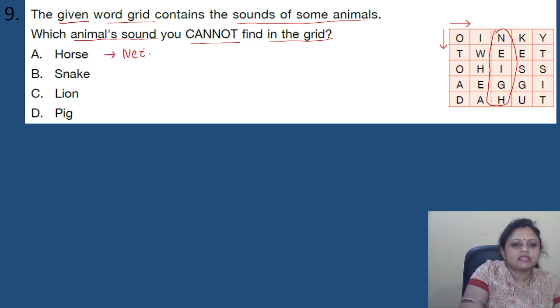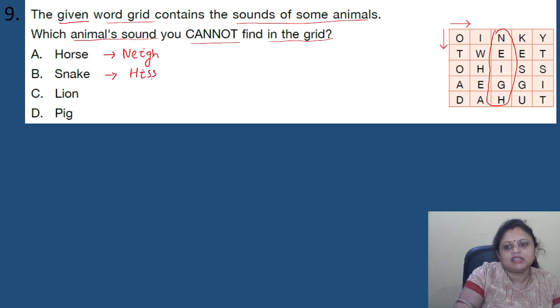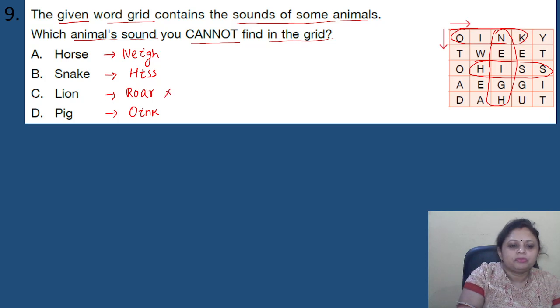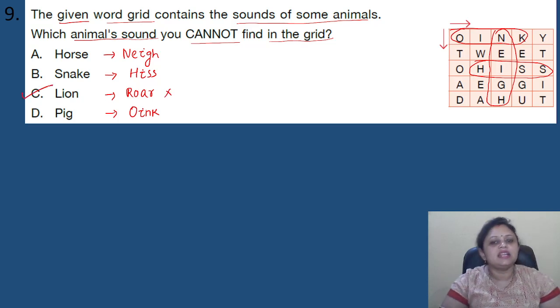It is the sound for horse. Okay, and what is the sound of snake? It is hiss. So hiss is there. Okay, lion, roar, and roar is not present here. Pig, oink. So it is also there. So which we do not find, that is option C, lion.